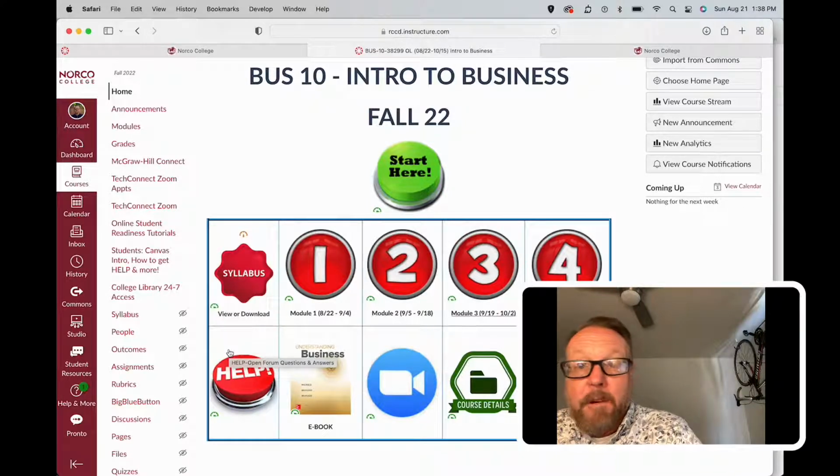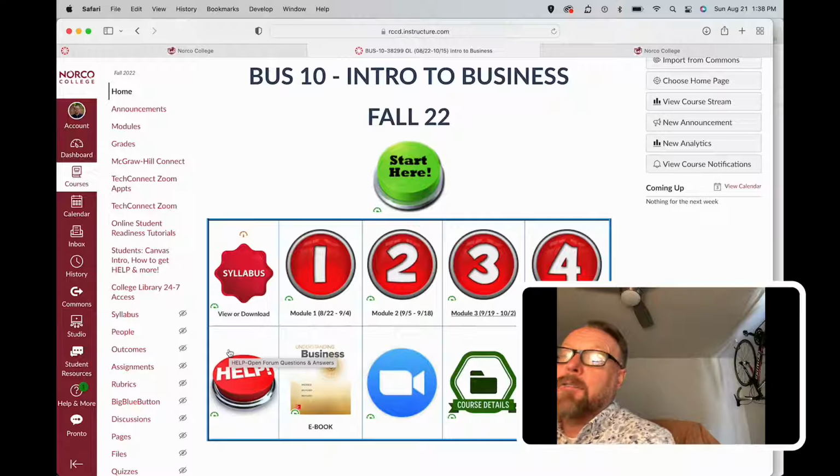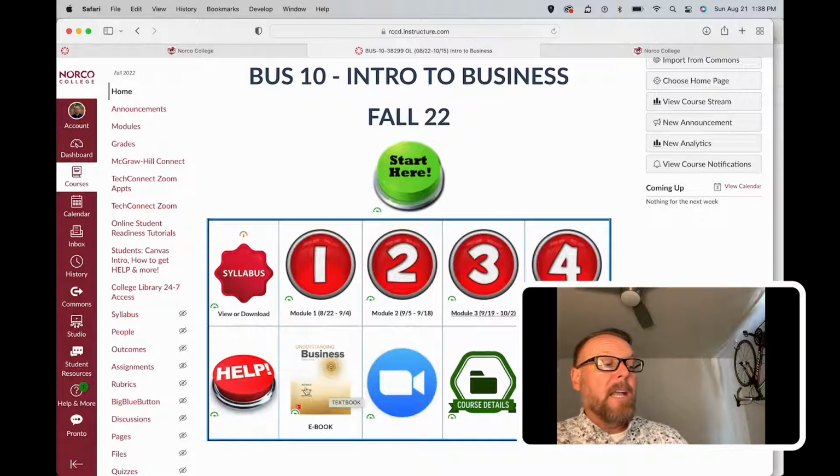There's also the phone number for Canvas in there. There's also a link for the help desk here at Norco College, a phone number for the help desk, etc. So if you need any help at all, just click the help button. Next to that is the textbook, and I'm going to show you here in a minute how to navigate to